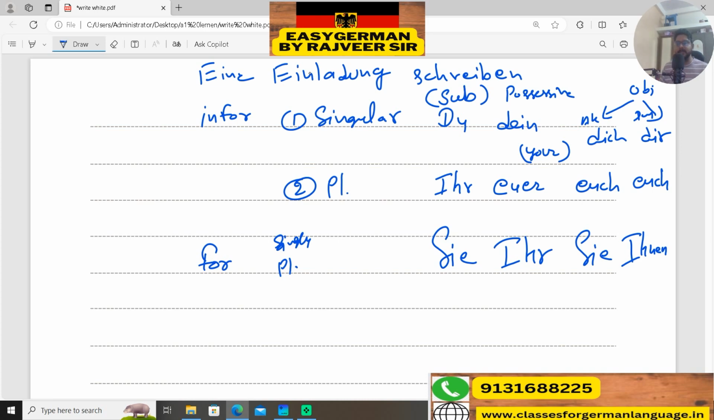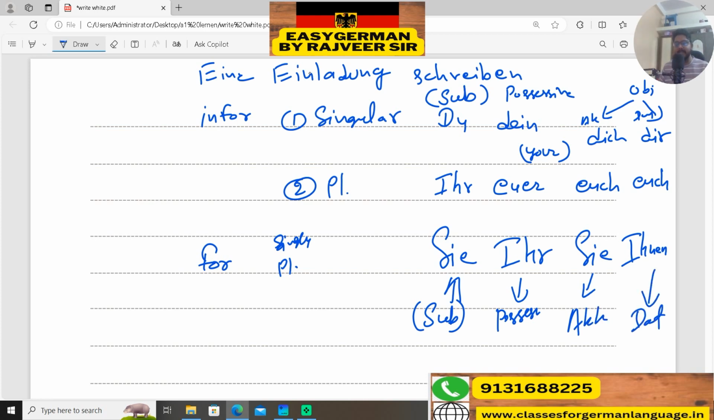Okay, so these things should always be in your mind. This first row will be used as the subject of the sentence. The second row will be the possessive, when we are talking about belongings, for informal singular, informal plural, and formal singular and plural. Next, this one will be the accusative objects, and this one will be the dative objects.